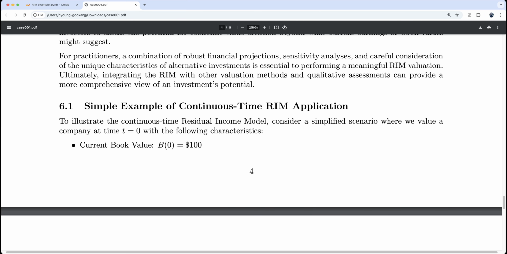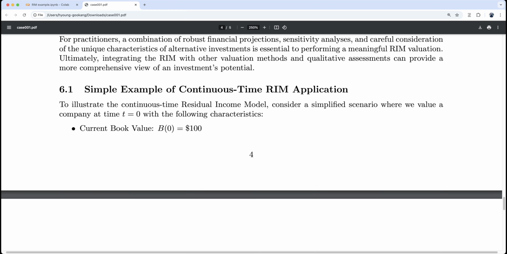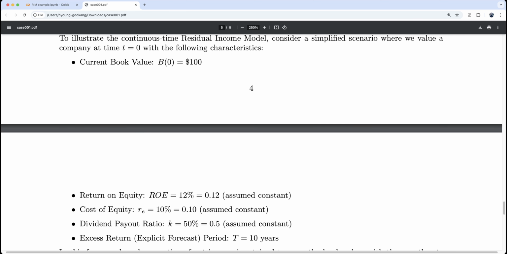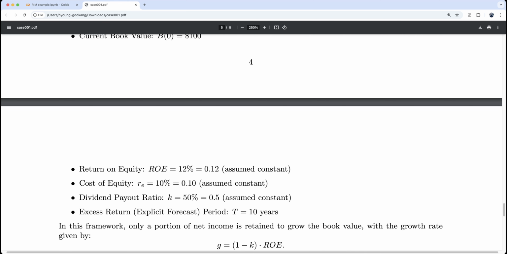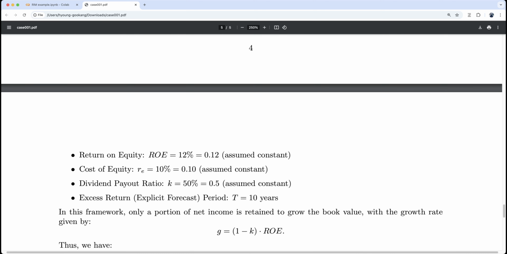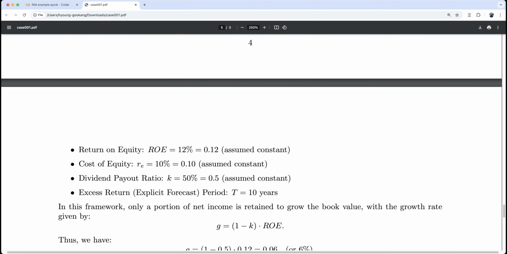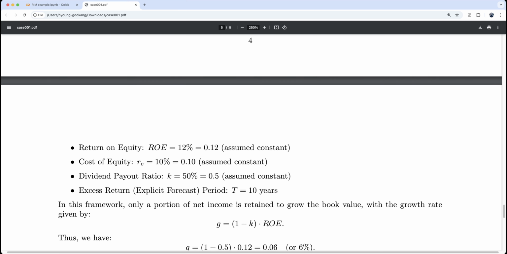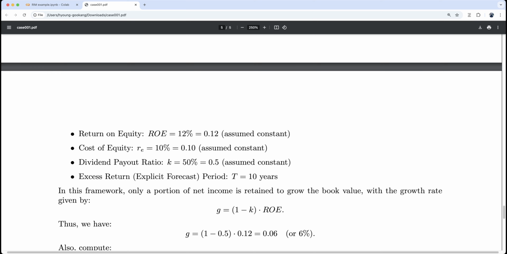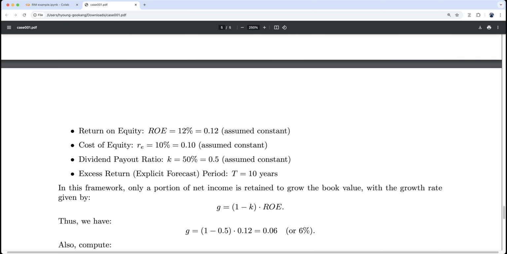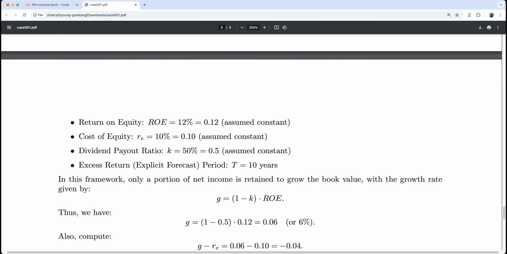To illustrate the continuous time residual income model, consider a simplified scenario where we value a company at time t equals 0 with the following characteristics. Current book value is $100, return on equity 12%, let's assume it constant, cost of equity 10%, assumed constant, dividend payout ratio 50%, and excess return. This project can generate excess return and has a sustainable competitive advantage only for the next 10 years.